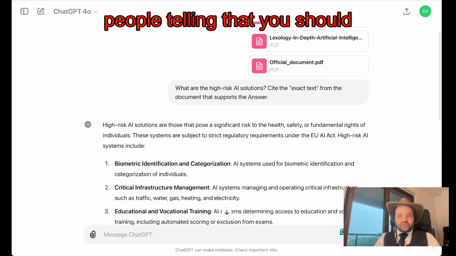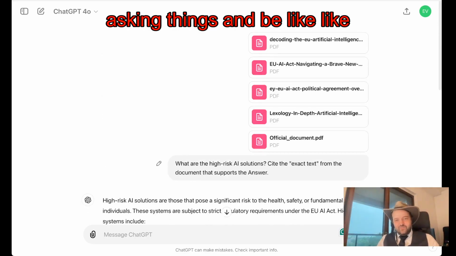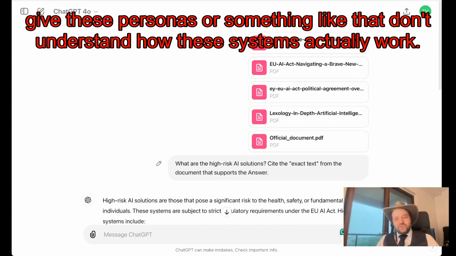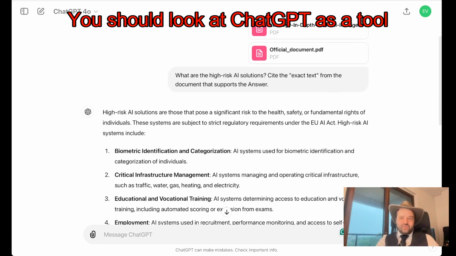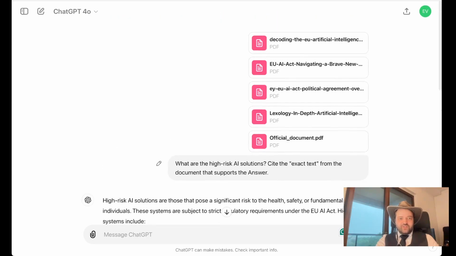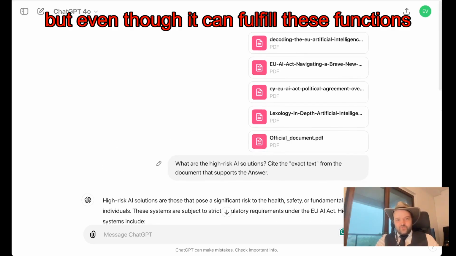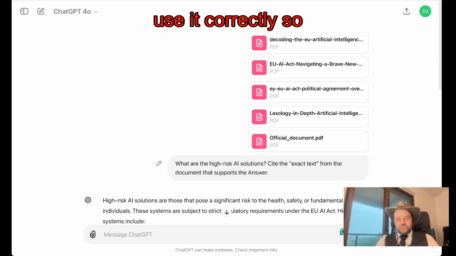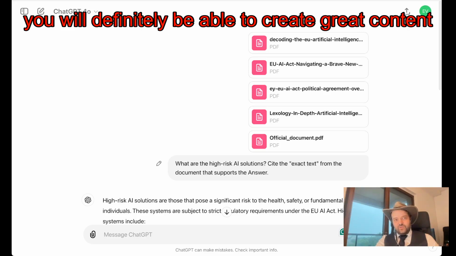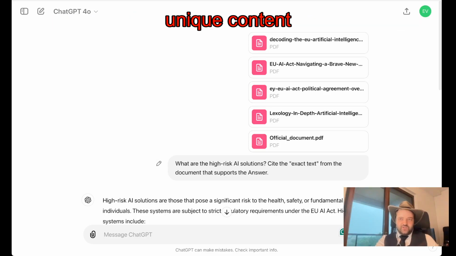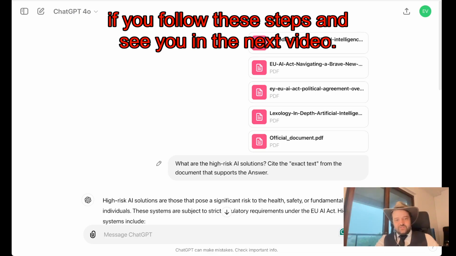People telling you that you should keep asking things and give these personas or something like that don't understand how these systems actually work. They are really tools. You should look at ChatGPT as a tool, not your personal agent, but it can fulfill these functions if you use it correctly. Hopefully this is useful for you. You will definitely be able to create great, unique, precise content using ChatGPT if you follow these steps, and see you in the next video.